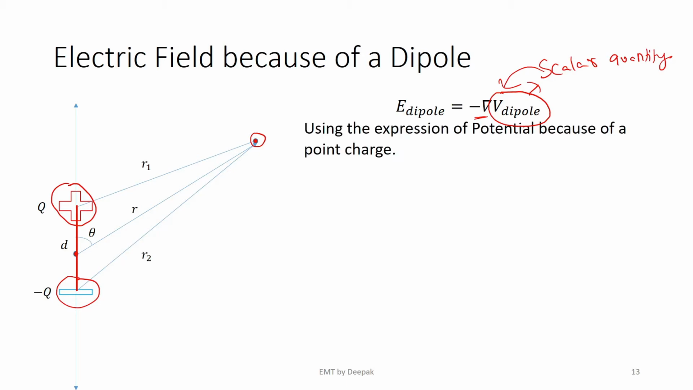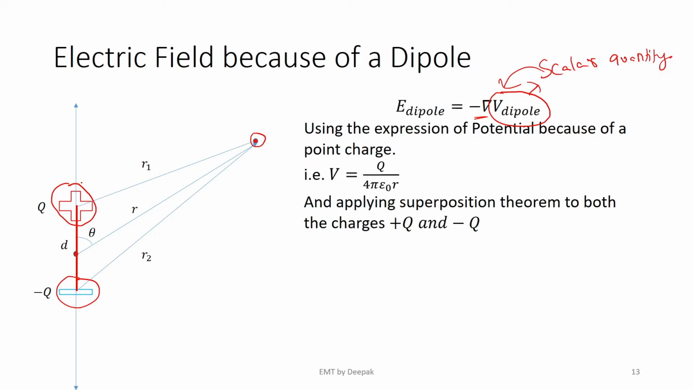The electric potential because of any point charge is given by Q by 4 pi epsilon naught R. Therefore, the electric potential because of plus Q coulombs of charge is Q by 4 pi epsilon naught R1, and the electric potential because of minus Q coulombs of charge is minus Q by 4 pi epsilon naught R2. Understand that R1 and R2 are the distances from the plus Q coulombs of charge and the minus Q coulombs of charge to the given point.